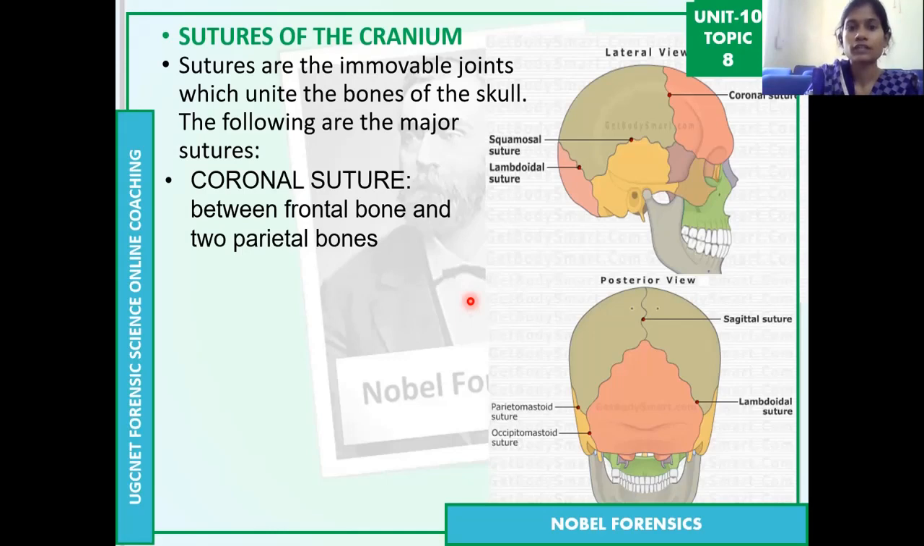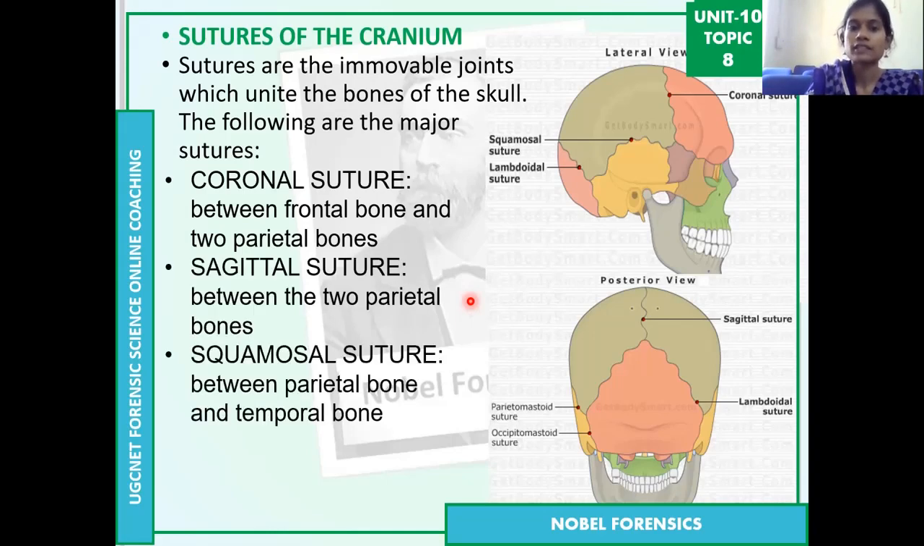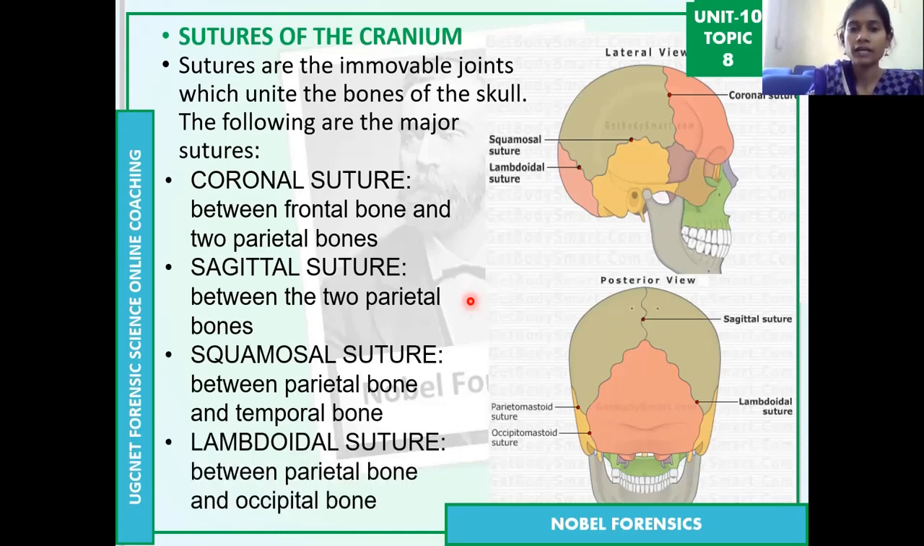So these are the sutures. I added the sutures also. The coronal suture, then the sagittal suture, then the squamosal suture, and the lambdoidal suture. There are 4 important sutures: coronal, sagittal, squamosal, and lambdoidal. You can see in the image that this is the coronal suture. So what is the coronal suture? This is the frontal bone, and these are the parietal bones.